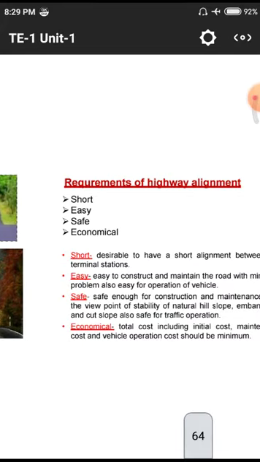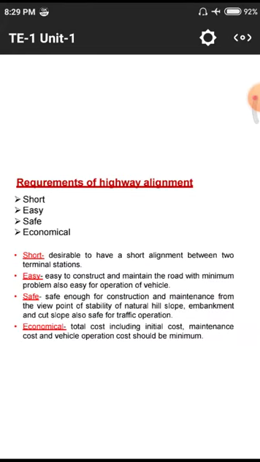Next one, the highway should be safe. Safe means the drivers and the vehicles traveling on the particular roads should be in safe condition after reaching their goal. Whenever vehicles are traveling on the road, they should not meet accidents.